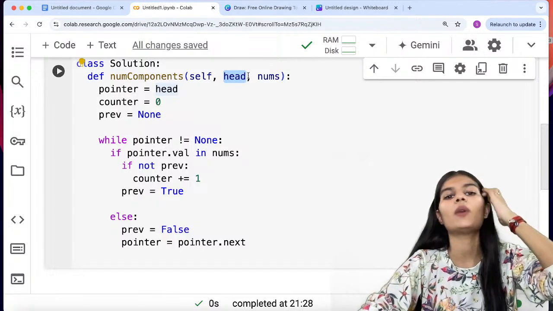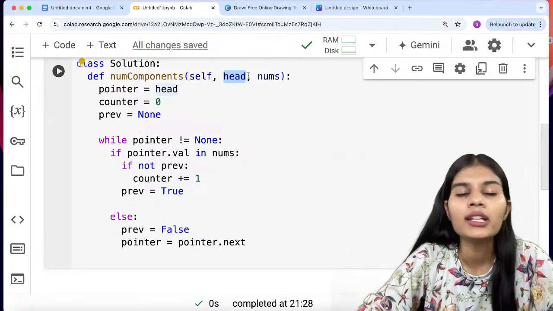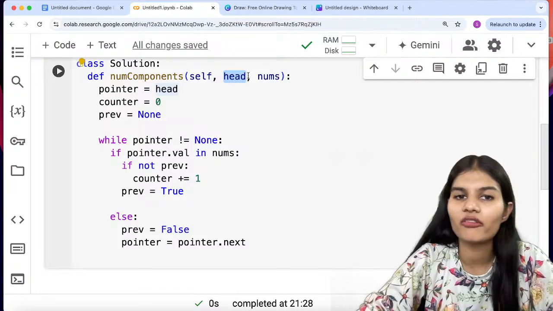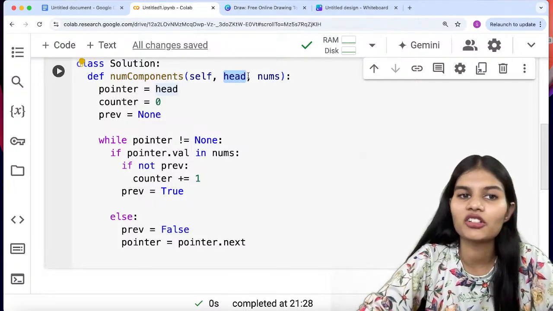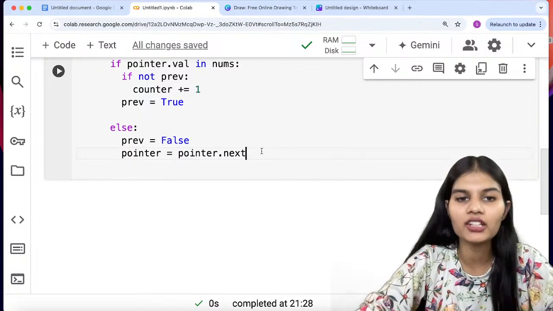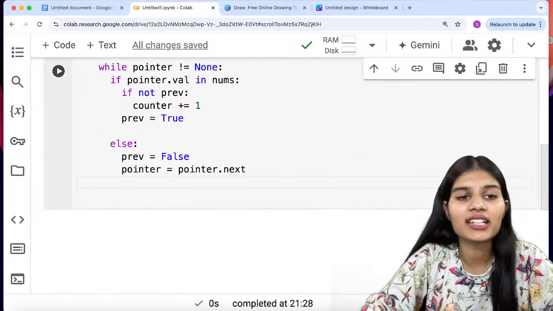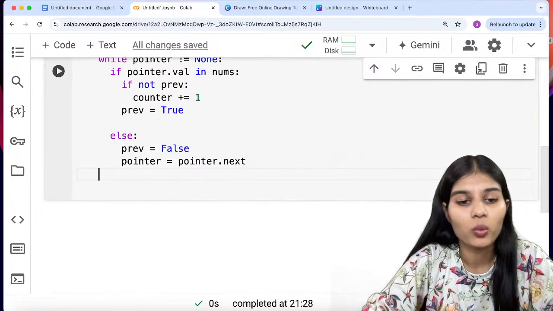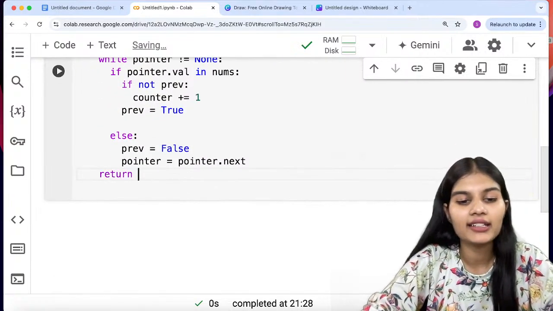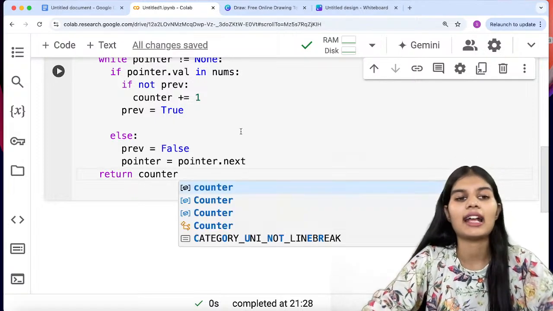We were having two values. One was my head value, another was my subset of my linked list. So let's say head is my linked list and nums is the subset of my linked list. We need to have two things. So pointer dot next, and then I would come out of my while condition and finally return the final result as counter.